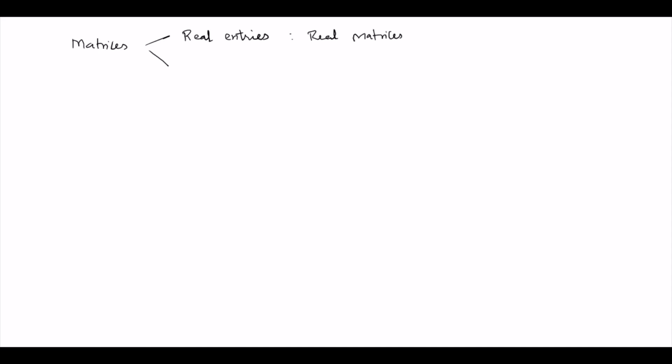Or if the entries are complex numbers, then the matrices are called complex matrices. So let us now consider the first one, real matrices.